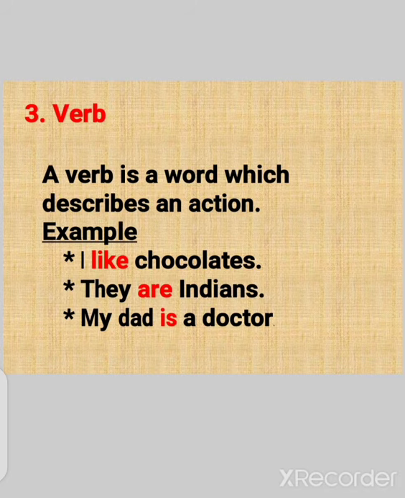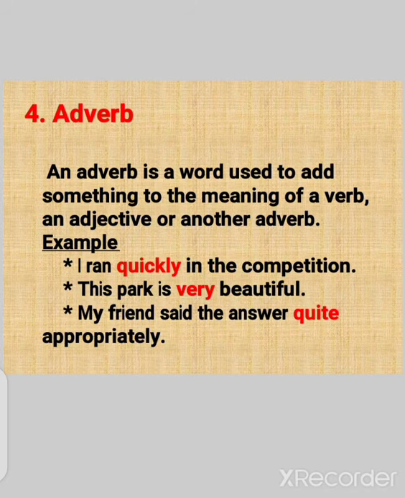Now the fourth one is adverb. What is an adverb? An adverb is a word used to add something to the meaning of a verb, an adjective or another adverb. For example, I ran quickly in the competition. Verb, ran. How? Quickly. Second one, this park is very beautiful. Beautiful is an adjective.